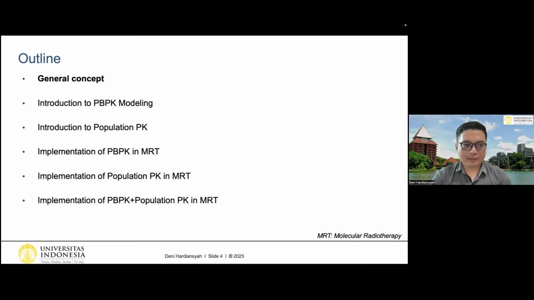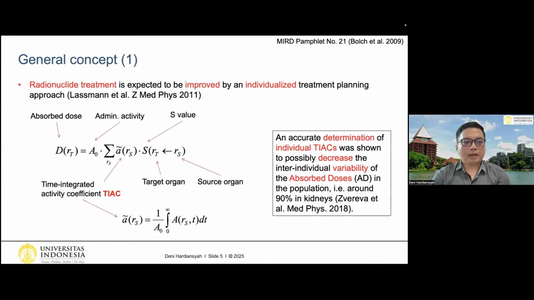So let's start with the first one, the general concept. As we all already know, radionuclide treatment is expected to be improved by an individualized treatment planning approach. We can do it by calculating the absorbed dose, where we need the administered activity. We also need the time integrated activity coefficient, TIAC, that can be calculated as the integration of the activity over time divided by the administered activity, and we can multiply it by the S value.